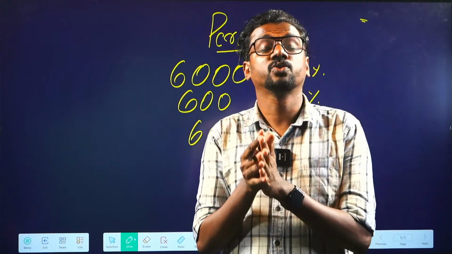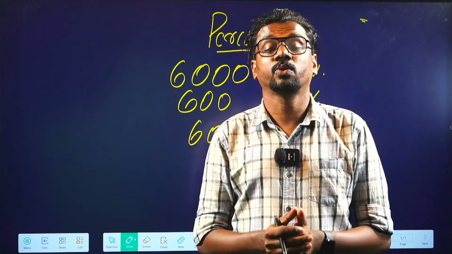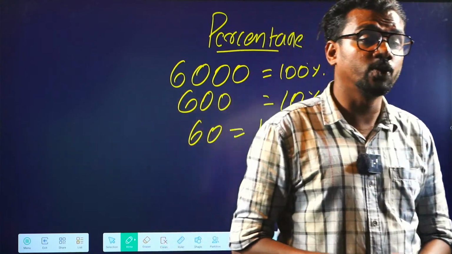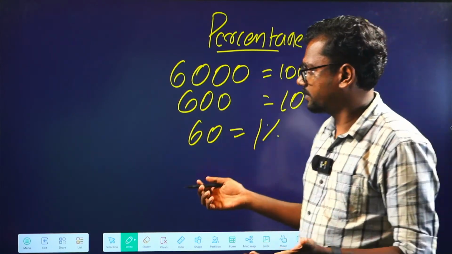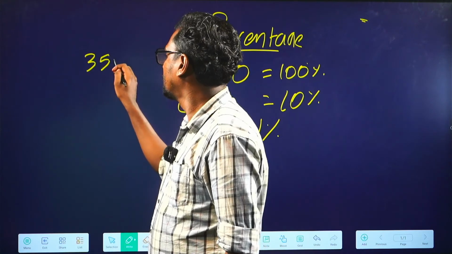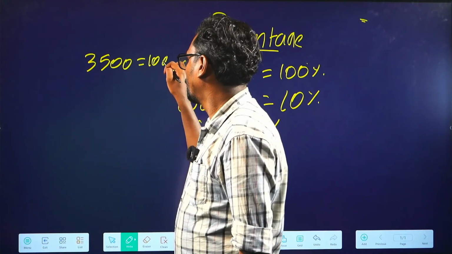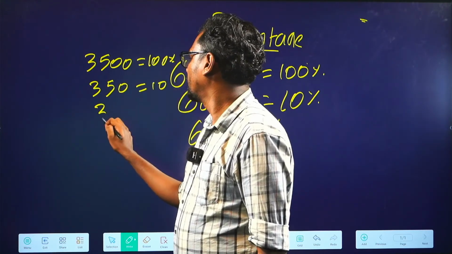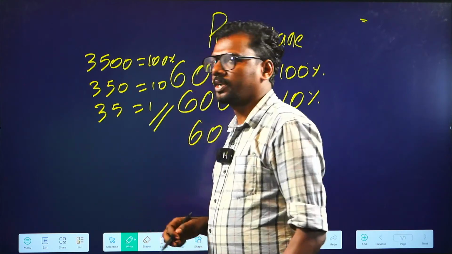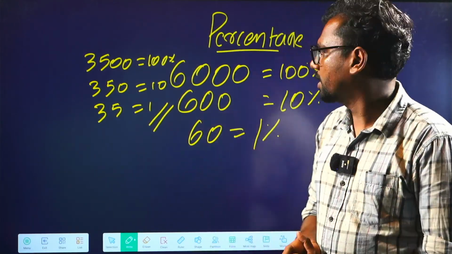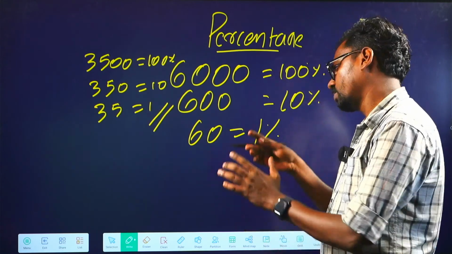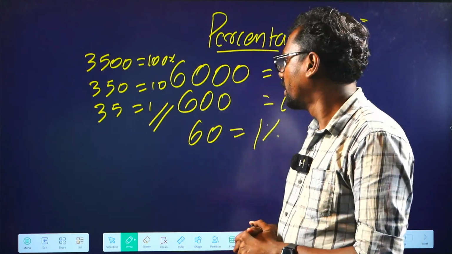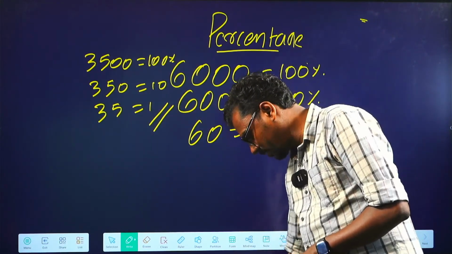So this is the basic way you can find percentages in a fast, shortcut way while doing a question in which you have to find a lot of percentages, especially during data interpretation questions. Similarly, if 3500 is 100%, we have 350 as 10% and 35 as 1%. This is the way we will be finding the value of percentage.